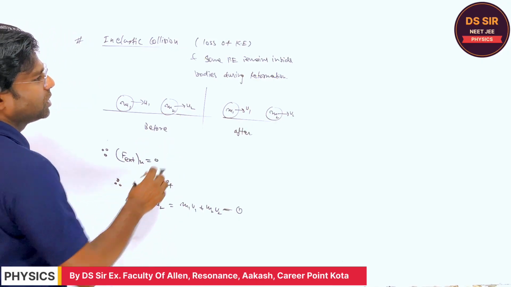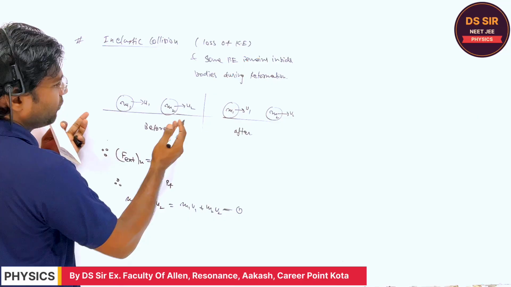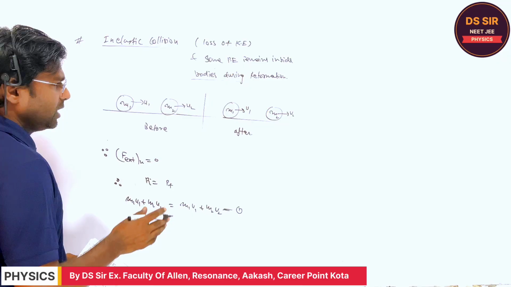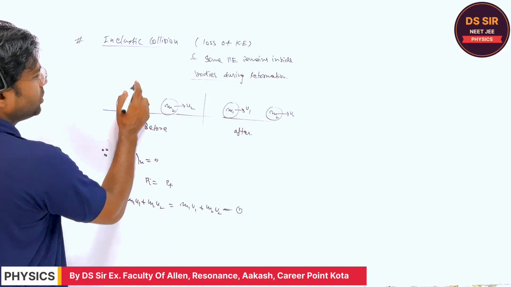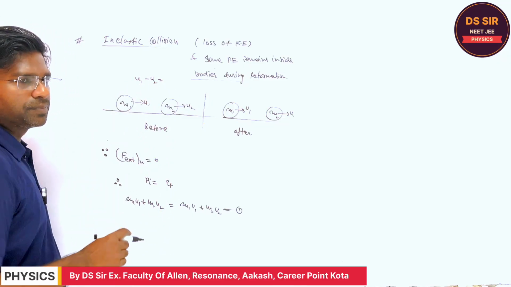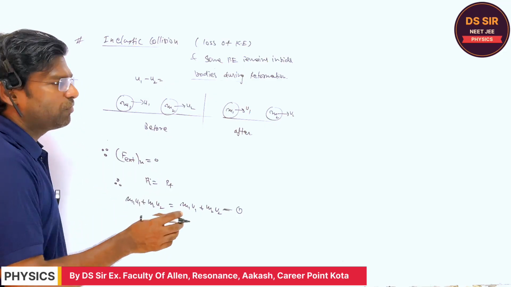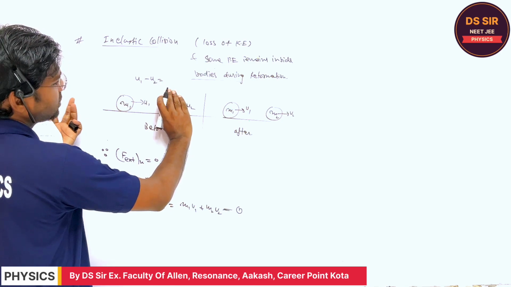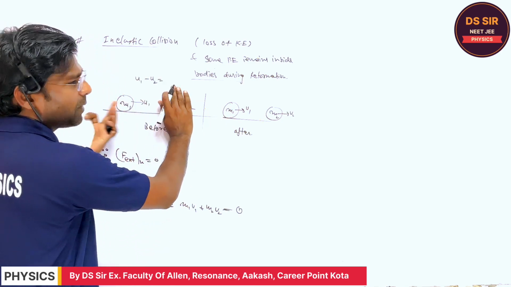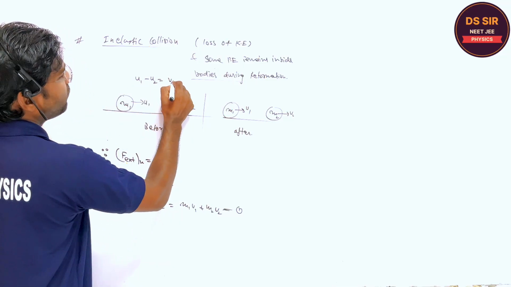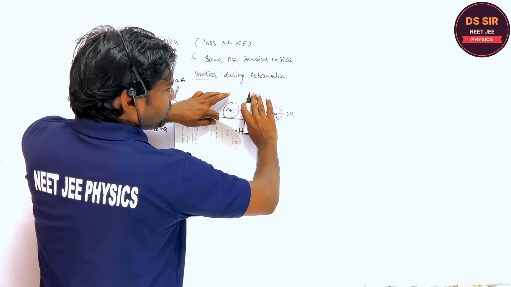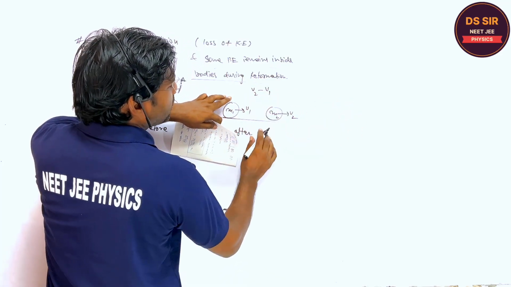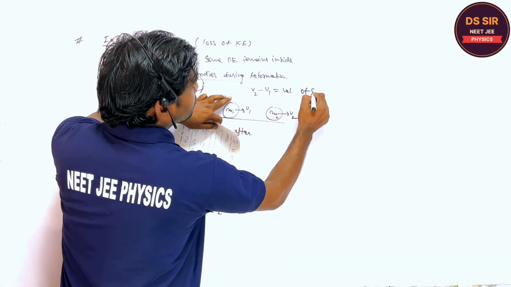The other equation, listen. When this collision occurs, the complete reformation does not take place. So if you consider before collision, this is u1 minus u2. What is this? u1 minus u2 is the velocity of approach. This is the relative velocity with which m1 is approaching towards m2. And after collision, v2 is greater than v1, and v2 minus v1 is called the velocity of separation. Is it clear or not?